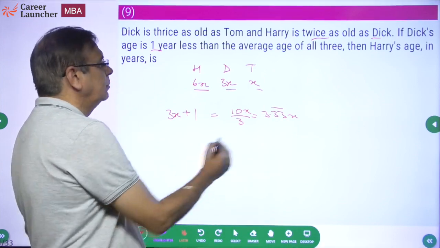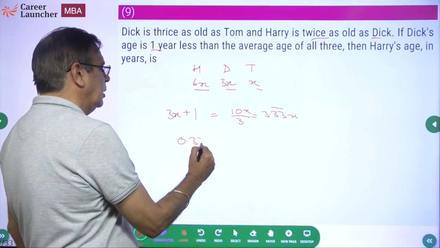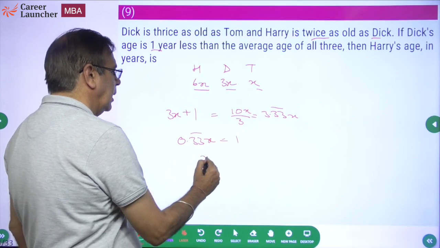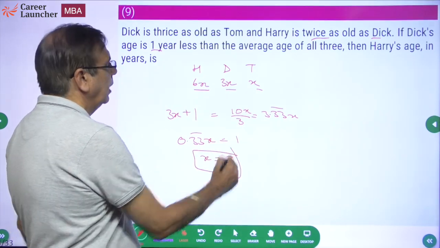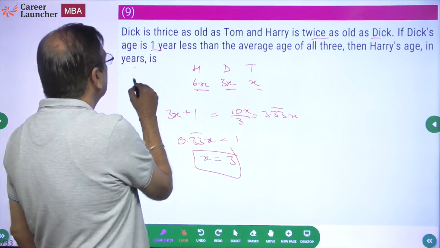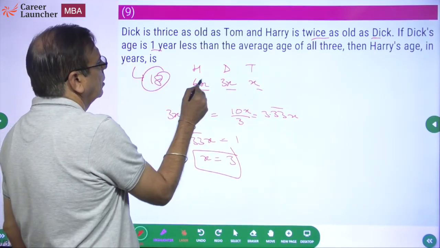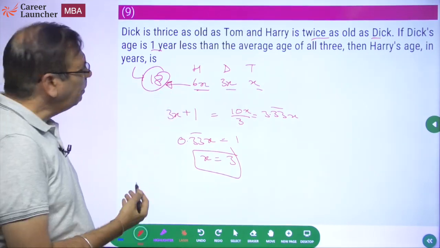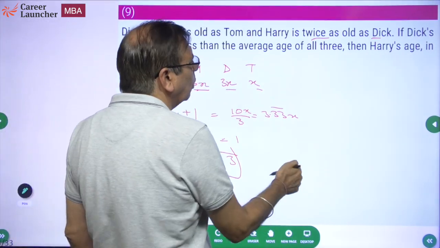Right? What does that mean? 0.33x is equal to 1. X will be equal to 3. If x is 3, we want to find Harry's age, Harry's age has to be 18, 6x. Okay, simple question, sitter. You can't afford to miss such questions.